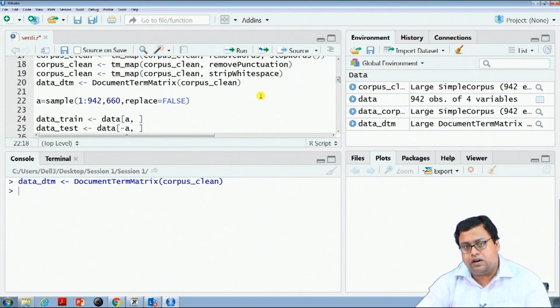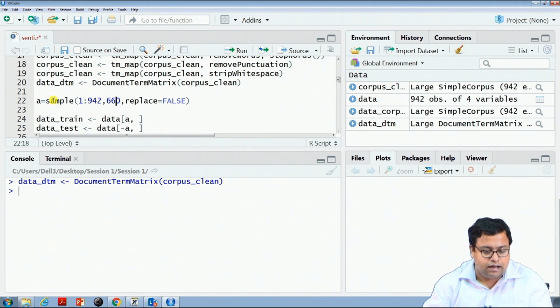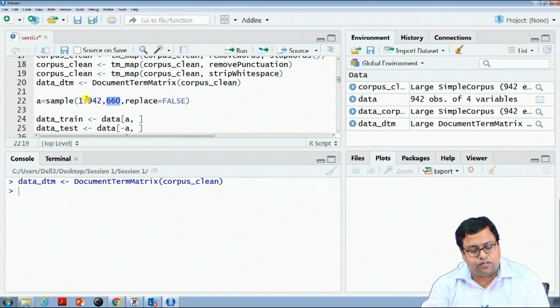So, that is why we cannot take the top 400 as testing and lower 200 as training or something like that. We have to do it randomly. So, for that I am using a sample function. The sample function samples 660 observations from 1 to 942 in this column.